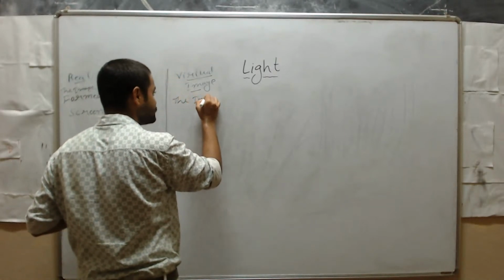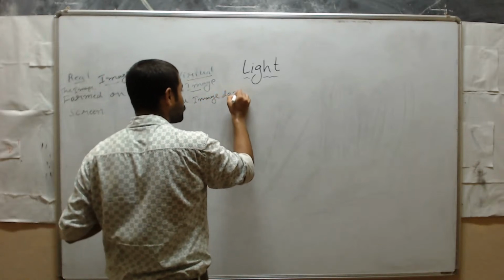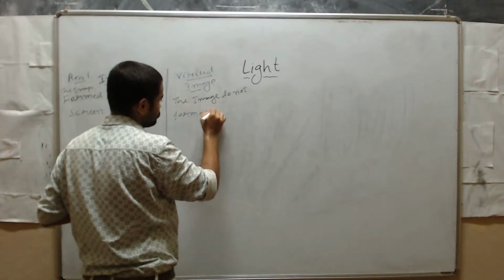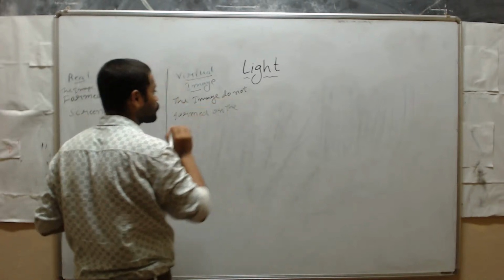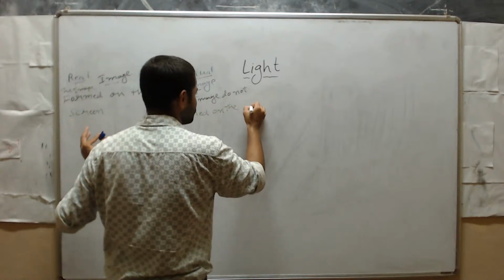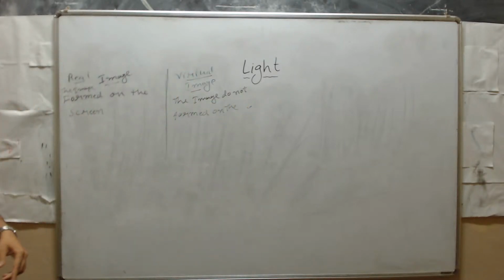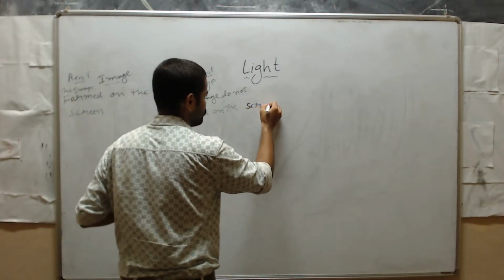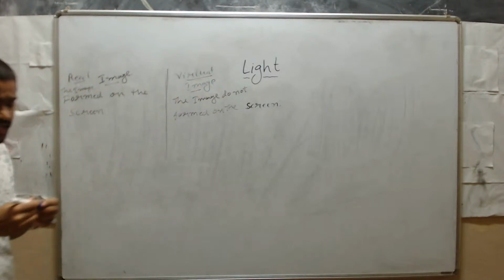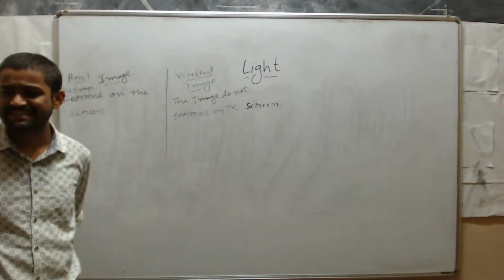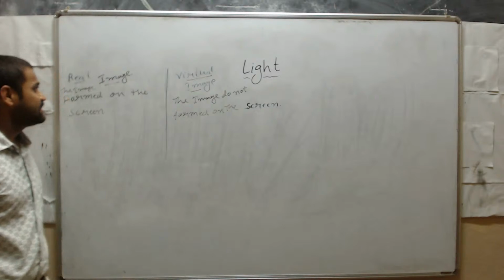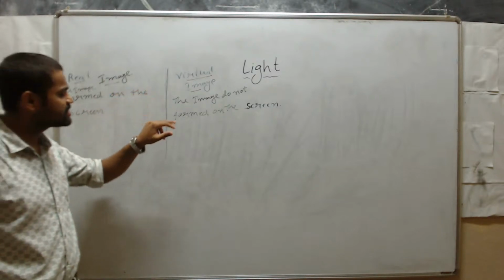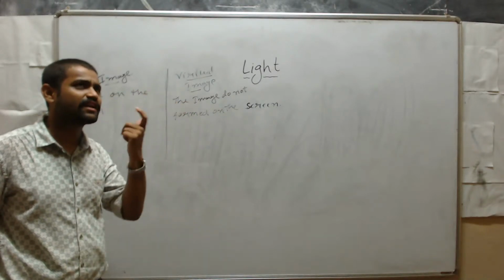The image that is not formed on the screen. These are called real image and virtual image. Sir, yes sir, a real image is formed on the screen, and a virtual image is not formed on the screen.